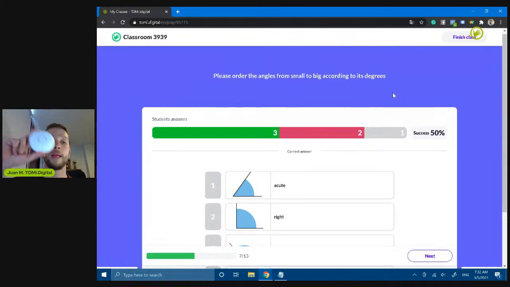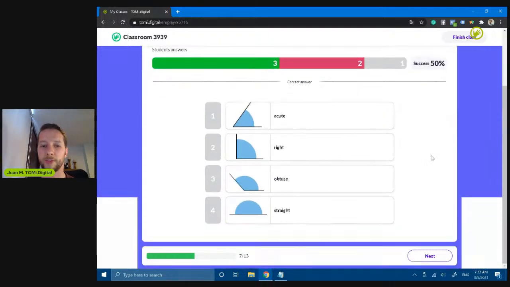That's why TOMi Play is very valuable: the speed of refreshing on each of your screens depends on the speed of the internet connection you are connected to, the data plan you have, or even the speed of the device you have. That's why TOMi Play is very nice, because you are going to have a simultaneous, synchronized process with all the students in your classroom.